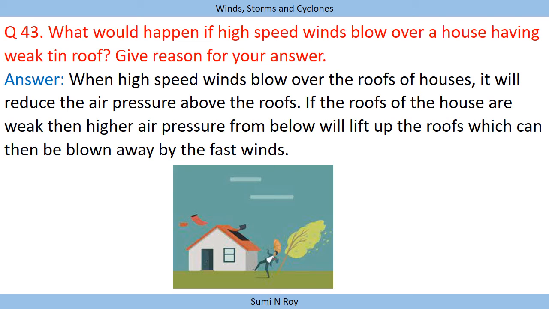Next question is: what will happen if high speed winds blow over a house having a weak tin roof? Give reason for your answer. When high speed winds blow over the roof of houses, it will reduce the air pressure above the roof. If the roof of the house is weak, then higher air pressure from below will lift up the roof, which can then be blown away by the fast wind. So due to the difference in the air pressure above the roof and below the roof, it can be blown away by the fast winds.